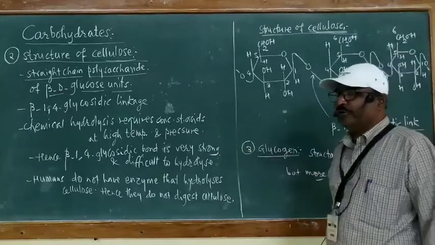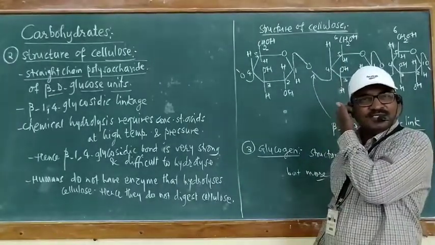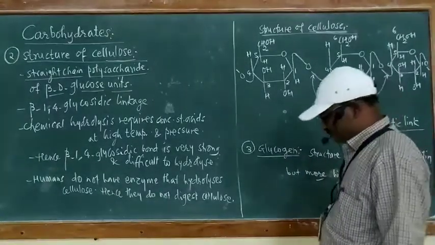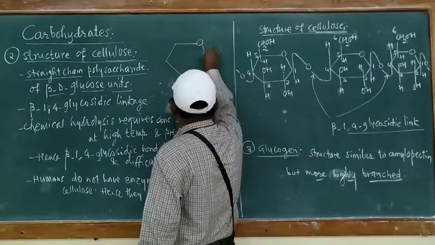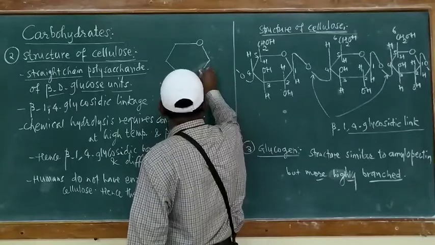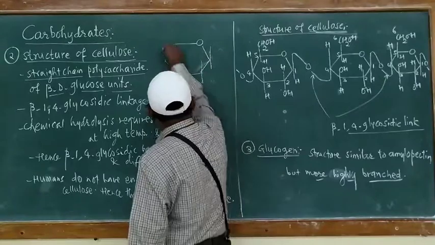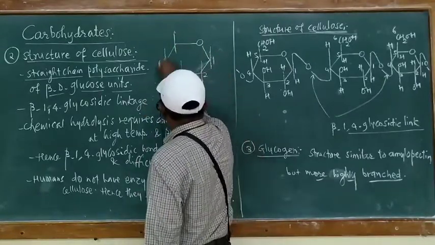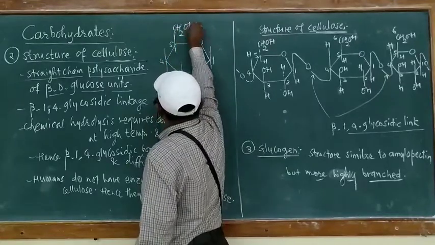Further, in detail, we are going to see the structure of cellulose. Just now I have told you, this cellulose on hydrolysis produces beta D glucose units. This beta D glucose unit is like this. Say this is the cyclic structure. In this cyclic structure, this is carbon number 1, then 2, 3, 4, 5, and here is carbon number 6.